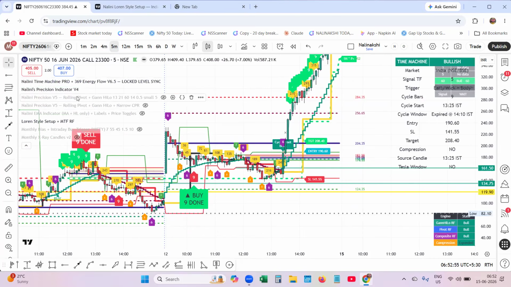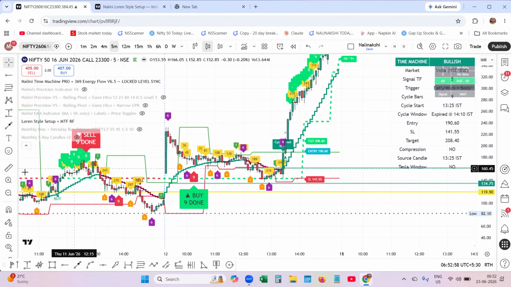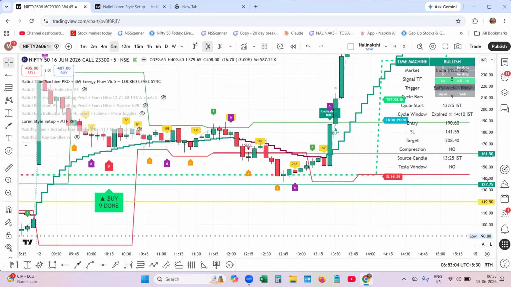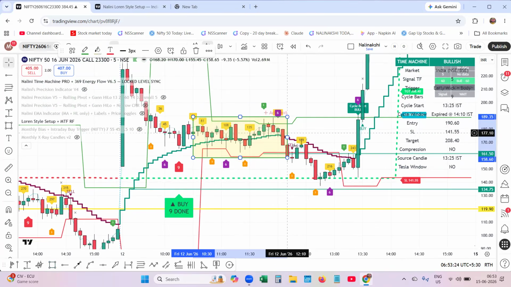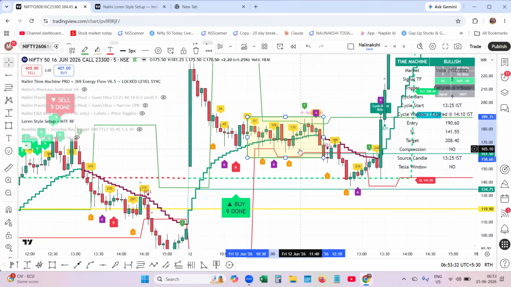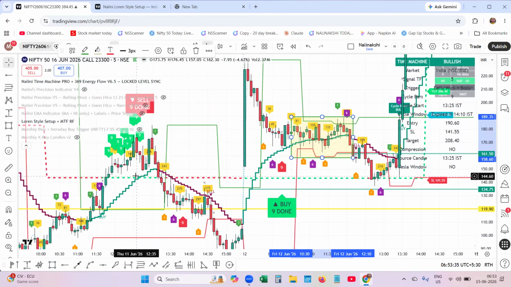So let me take out Nalini precision indicator and let me zoom it with the Nalini-Lorentz system. Here you can make out the energy flow, 369, 363. That means this is a range. So you are not going to trade. You can see with the Nalini-Lorentz system, the price is in the range and this was the fall. The energy, with the time cycle, every day it did the same.